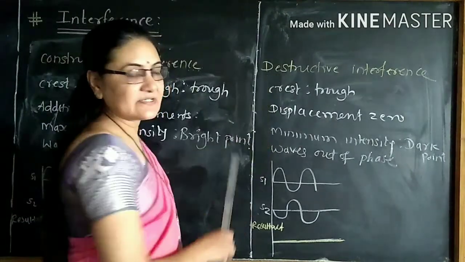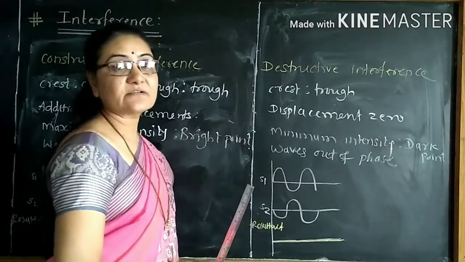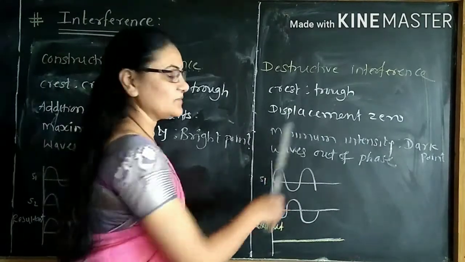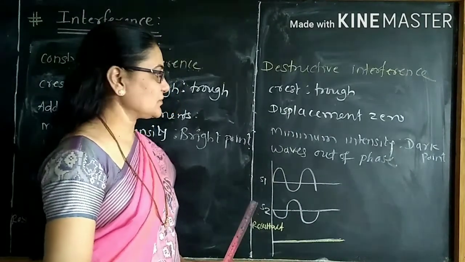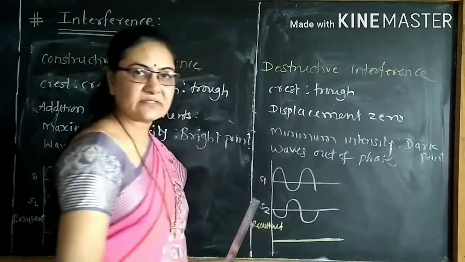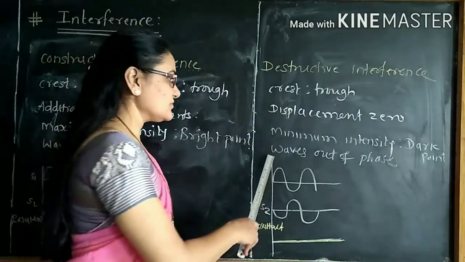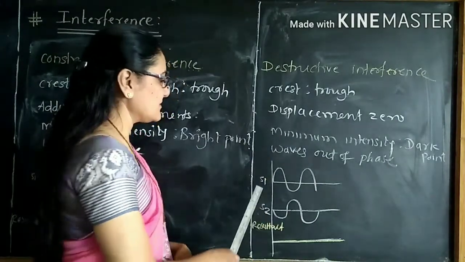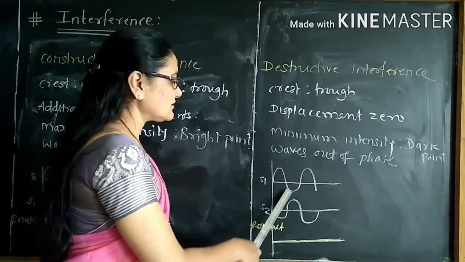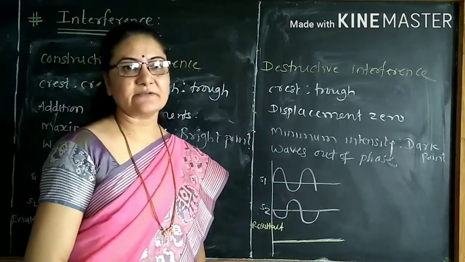For the destructive interference, when the crest due to the first wave coincides with the trough due to the other, the displacement becomes 0. We get minimum intensity. That means that point will be a dark point. We say that both waves are out of phase. Look at this diagram. Crest due to the first coincides with the trough due to the other, or the trough due to the first coincides with the crest due to the other. This is destructive interference.